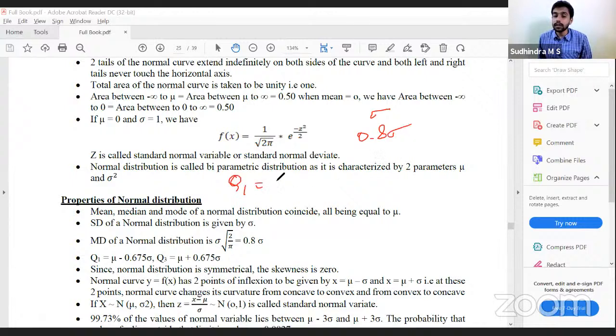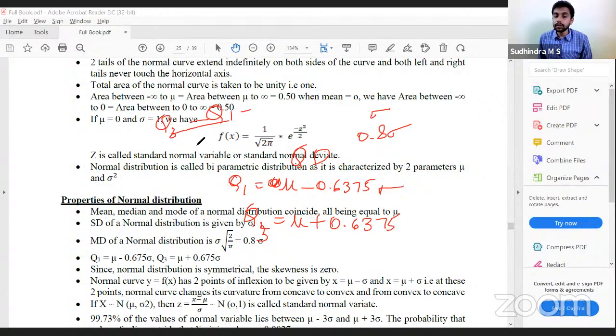What would be quartile deviation? Quartile Q1 is mu minus 0.675 sigma. Q3 is mu plus 0.675 sigma. Quartile deviation is Q3 minus Q1 by 2.